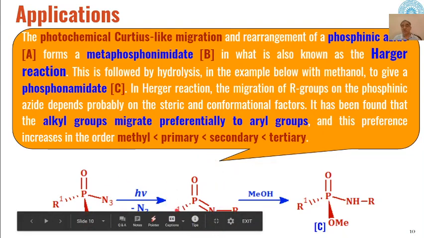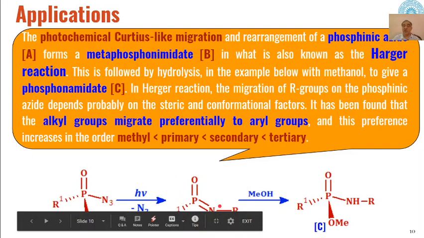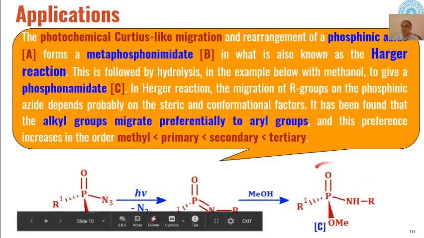So these types of phosphorus nitrogen double bonded compounds are formed, which are called metaphosphonimidates. They are formed, and these on reaction with methanol are converted into phosphonamidates. So amidates are formed as the products. Phosphinic azides are converted basically into phosphonamidates as the product, and this reaction is known as the Hurger reaction, and this takes place only under photochemical conditions.